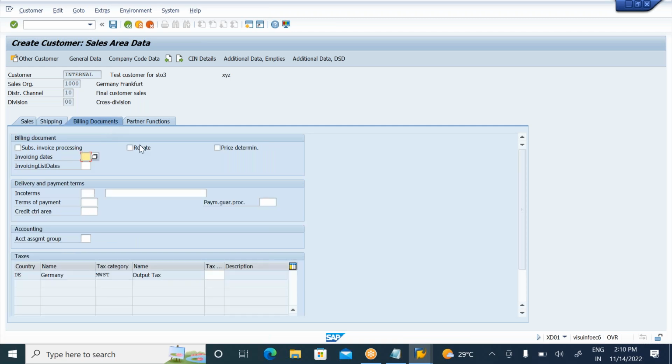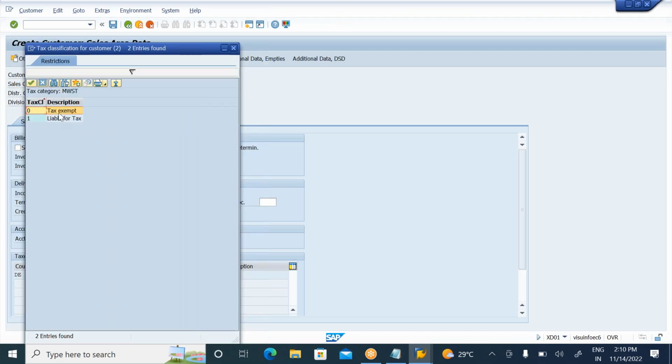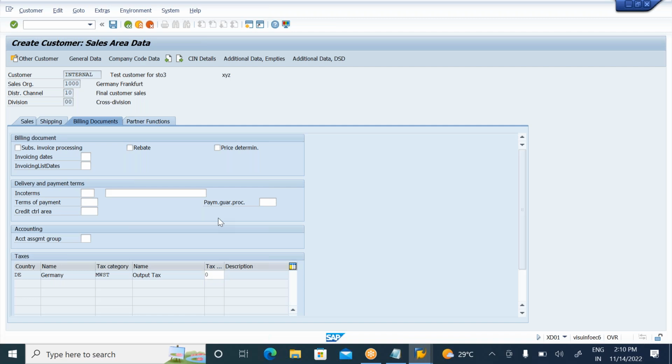Go to billing documents. In billing documents, see here, this is actually for SD people. It is liable for the tax or not. Okay, if you want, you can make it tax liable or tax exempted. I'm taking tax exempted. So with this, if you click on save, the system will give you the customer number.